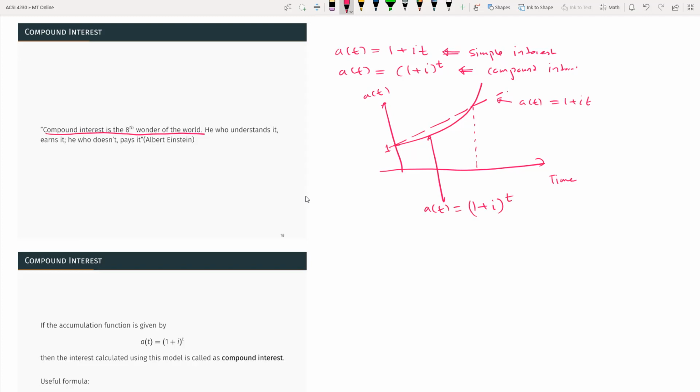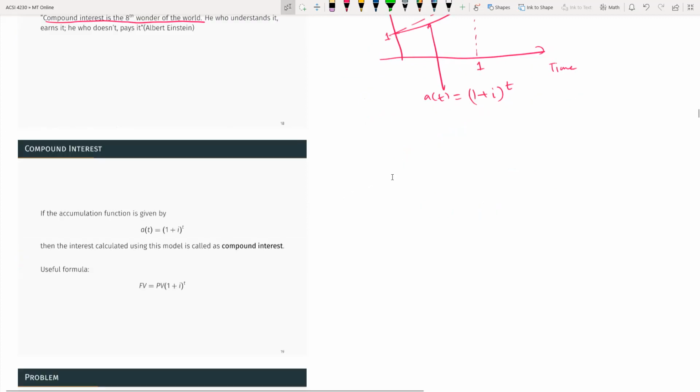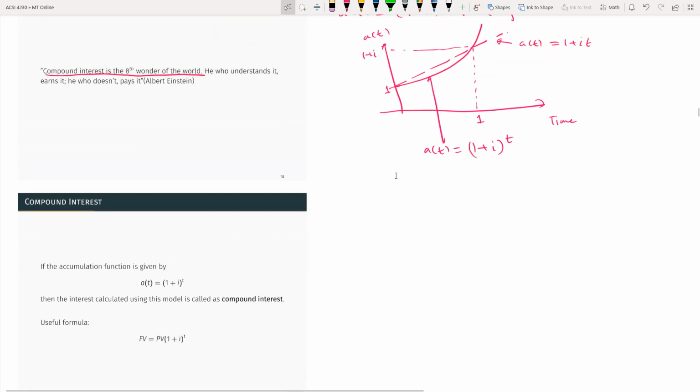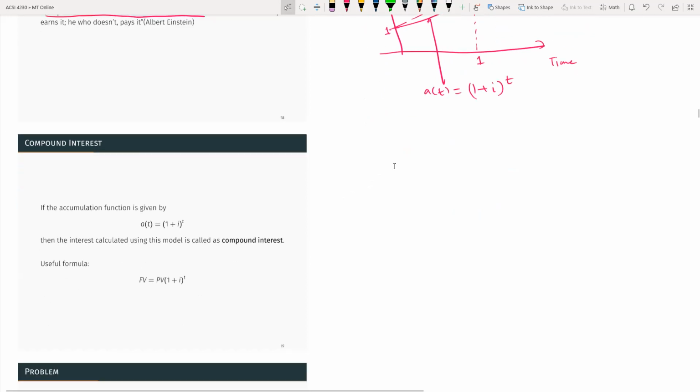So when time is less than 1 year, your simple interest model is better. But if it is more than 1 year, this is going to be 1 year, and you can see both are the same. When you substitute 1 in the simple interest model and 1 in the compound model, you always get 1 plus i. But after 1 year, the compound rate model is going to have a more accurate value than the simple interest model. So it's a better model for those who are lending or saving. We don't know which is better for whom.